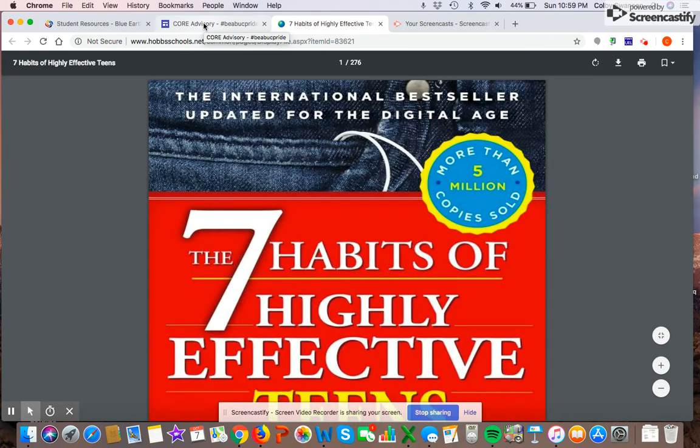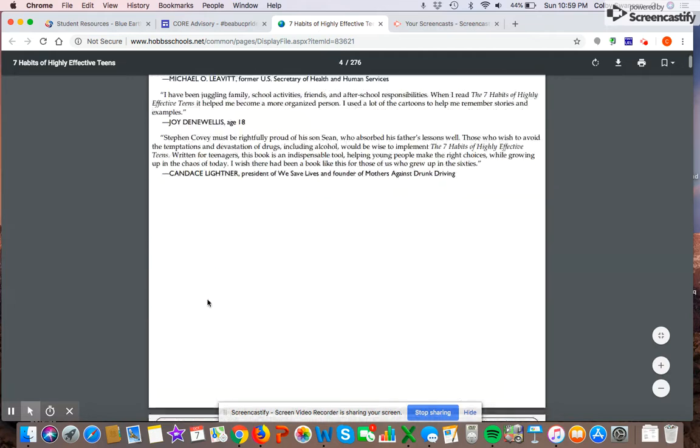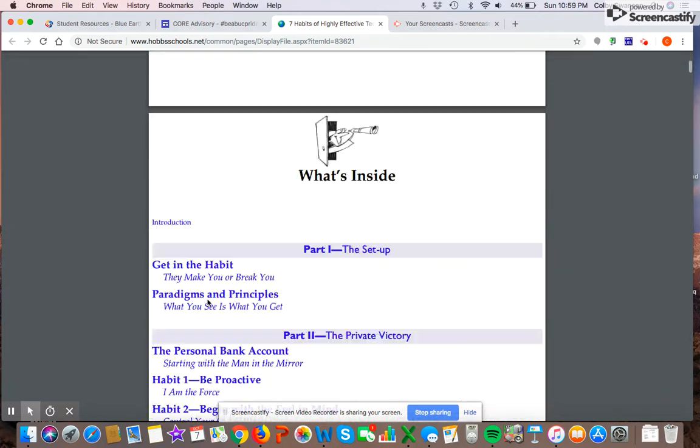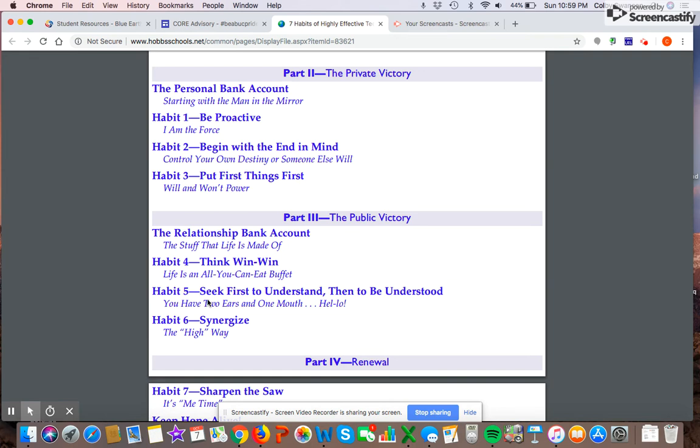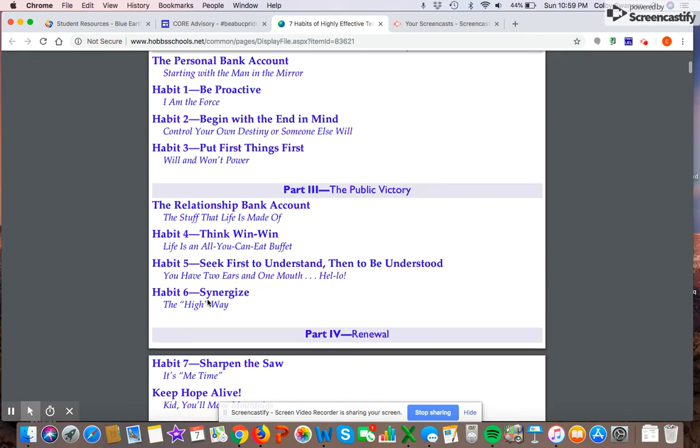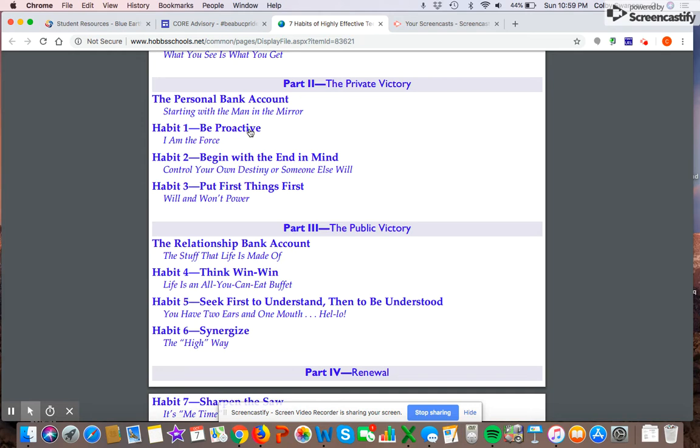It's from the book 7 Habits of Highly Effective Teens by Stephen Covey. The chapter that I have for perseverance will be the chapter on being proactive. And as you can see, it starts on page 55. And that chapter in being proactive is habit number 1.